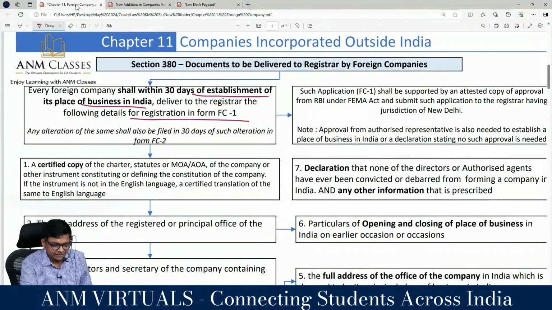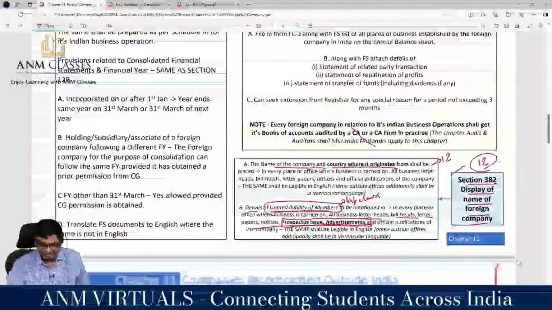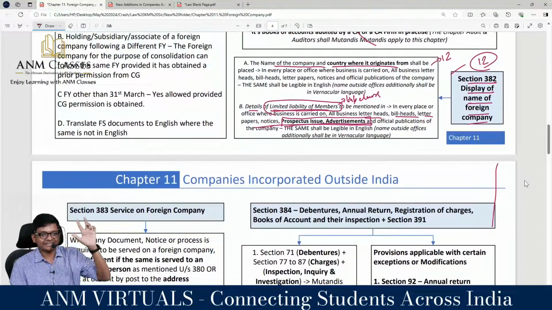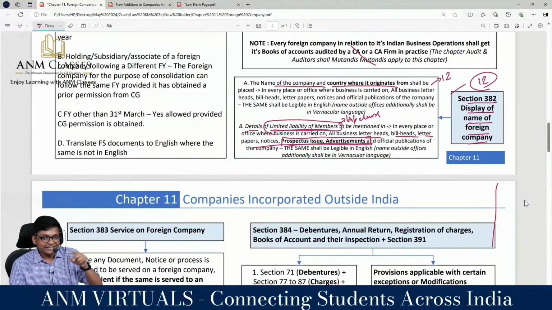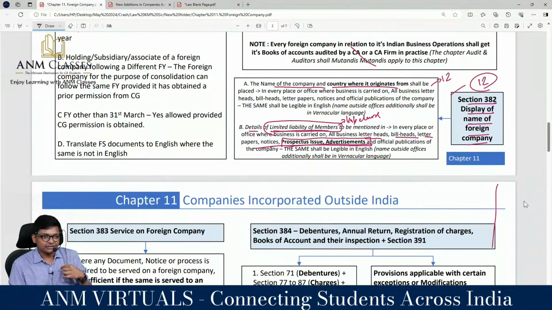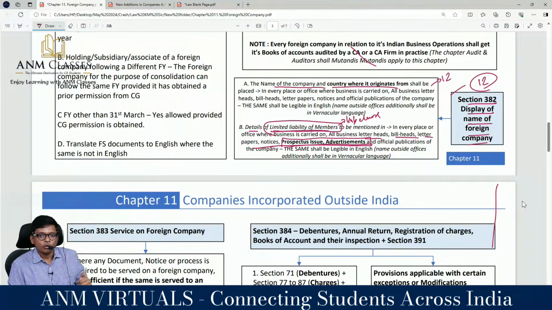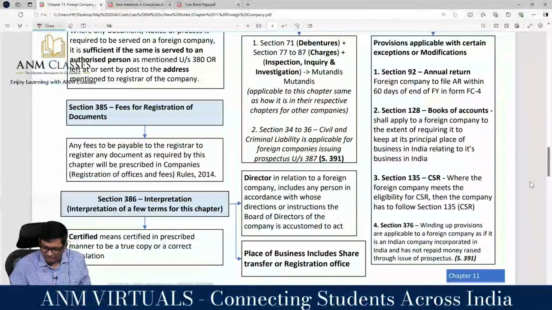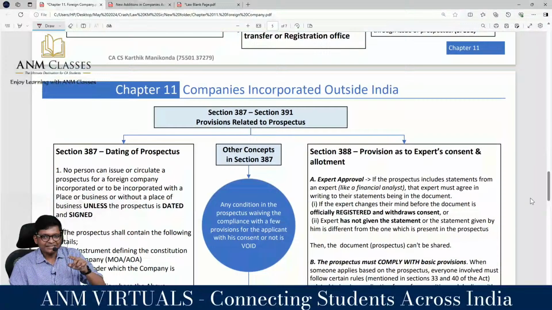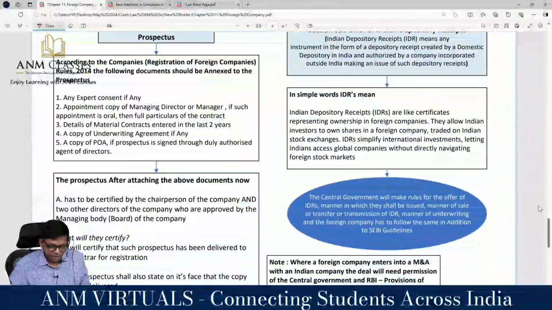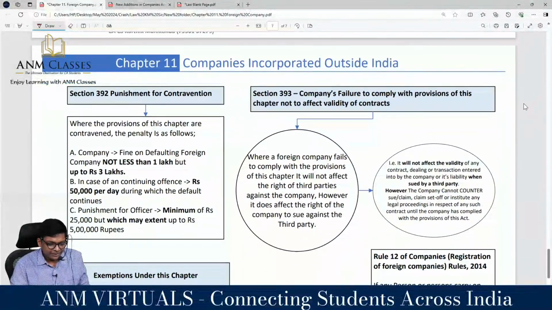So I will straight away jump to our favorite penalty section. Every chapter has a penalty. Charges, 86. Deposits, 76A. Dividend, 127. Prospectus, 447. Section 34 says go to 447. Like that, here we have a penalty section. The penalty section will be at the start or the end of a chapter. Here I am searching for the end. Punishment for contravention, 392. Over.